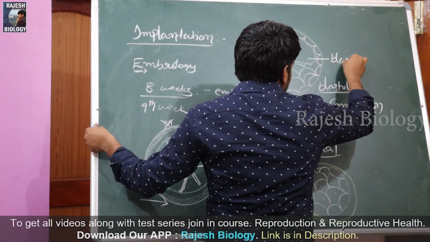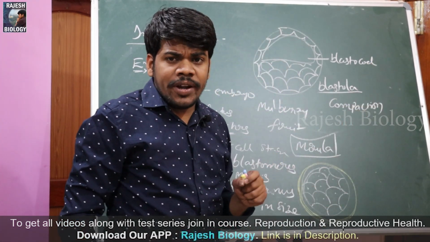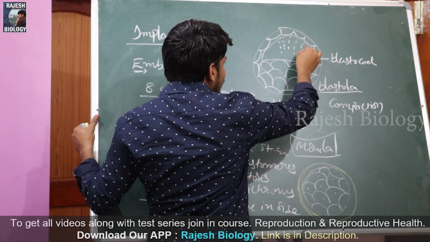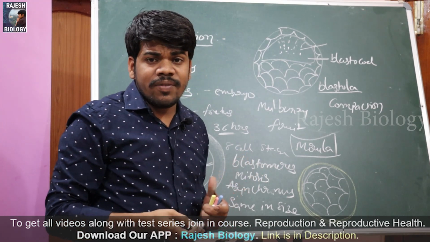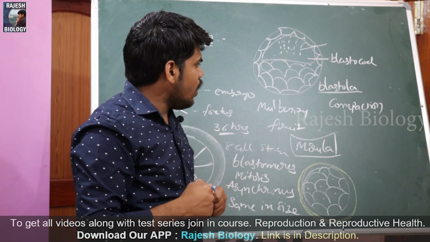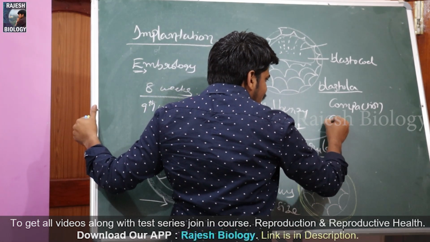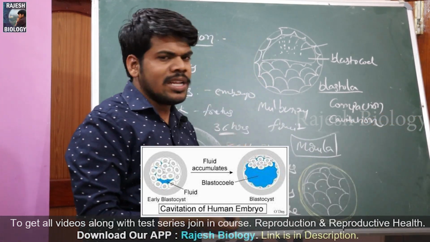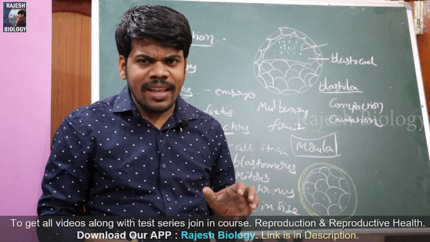Is called what? Blastocoele. And this blastocoele is filled with fluid, because the cells are going to secrete some fluids into this. So this is called blastocoele, the blastocoelic fluid, the fluid filled cavity. And this stage is called blastula. Okay, and the cavity is formed, right? The formation of cavity is called what? Cavitation. Three words with a somewhat similarity.